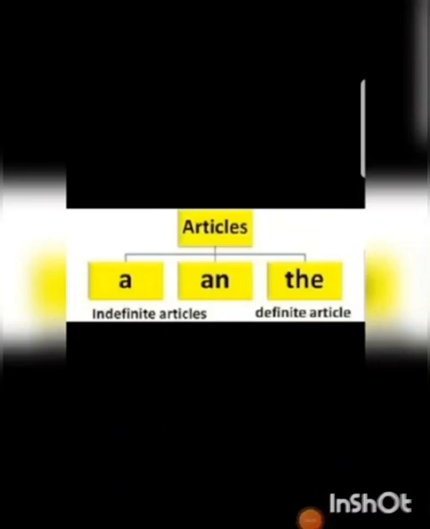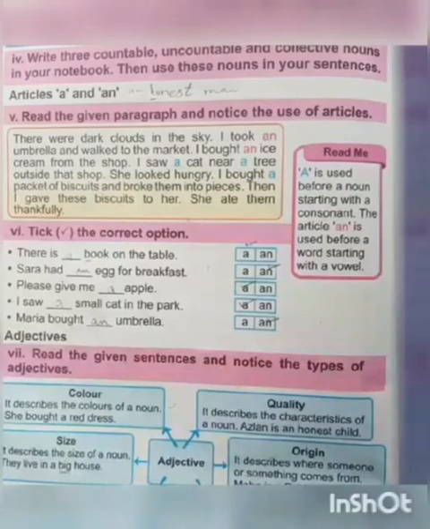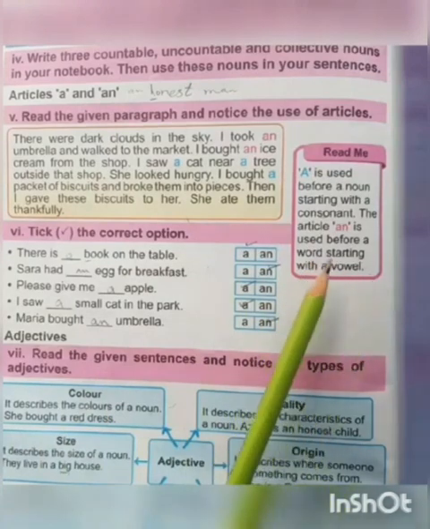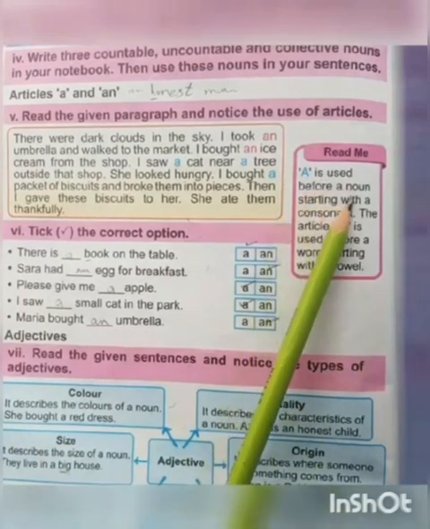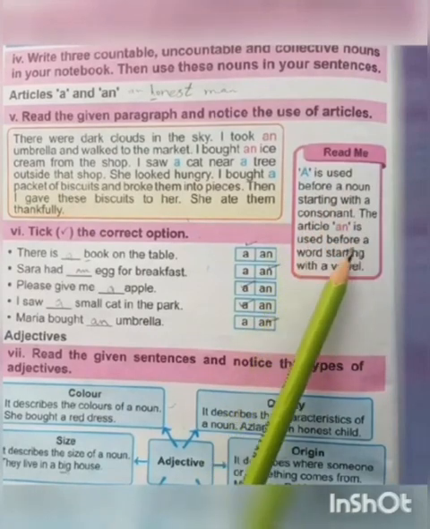There are two types of articles, indefinite articles and definite articles. Indefinite articles are a and an. Definite article is the. Now let's read the information that has been given here. A is used before a noun starting with a consonant. The article an is used before a word starting with a vowel.